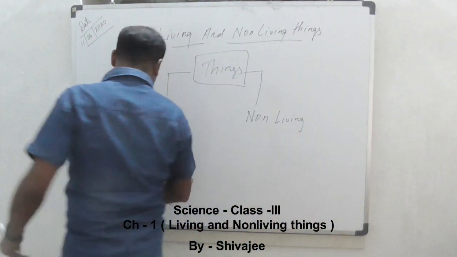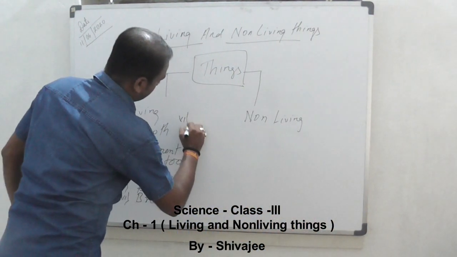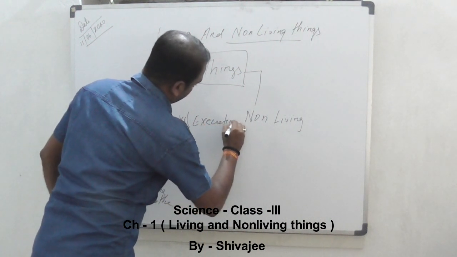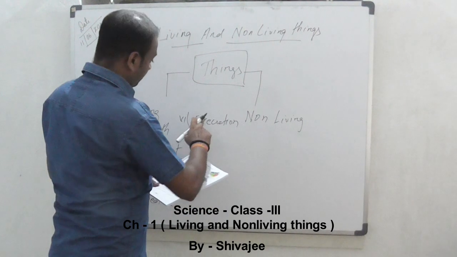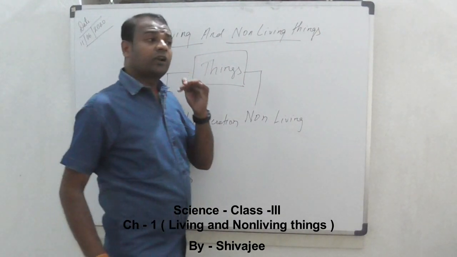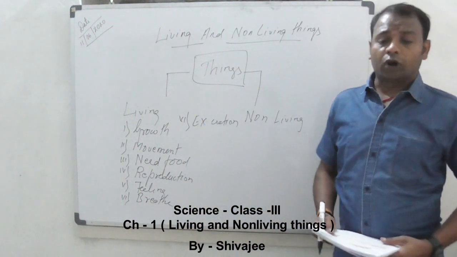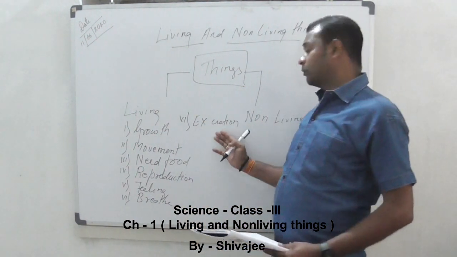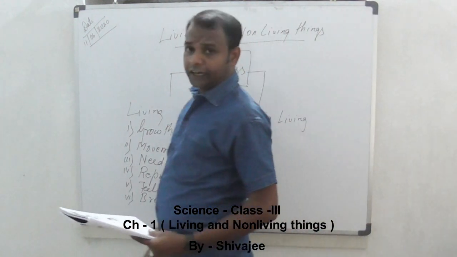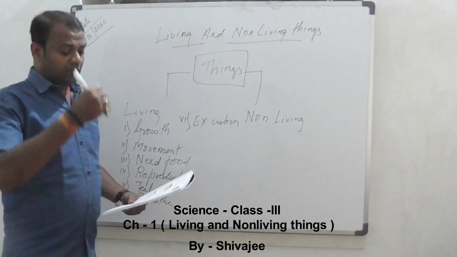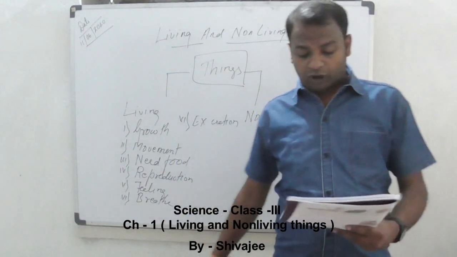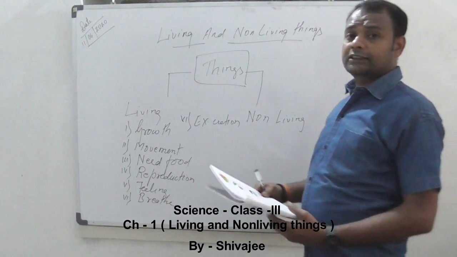Next feature is excretion. What is excretion? The removal of waste material from the body is called excretion. All living beings excrete. They remove the waste material from the body. Non-living things do not perform any of the body functions, therefore they do not excrete.